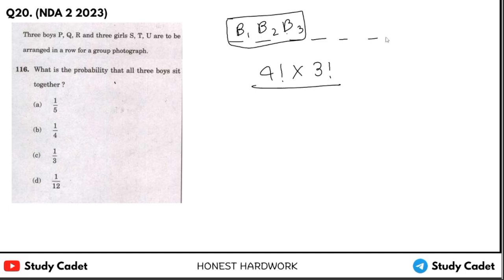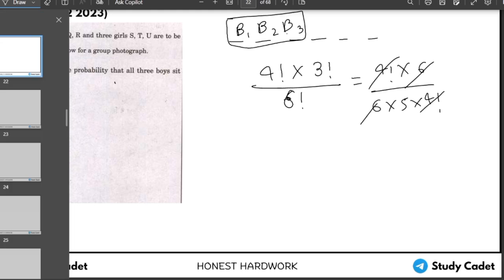Now total we have 6 factorial to arrange in a row. Now what is it? 4 factorial into 6 upon 6 into 5 into 4 factorial. 1 upon 5 should be the answer.